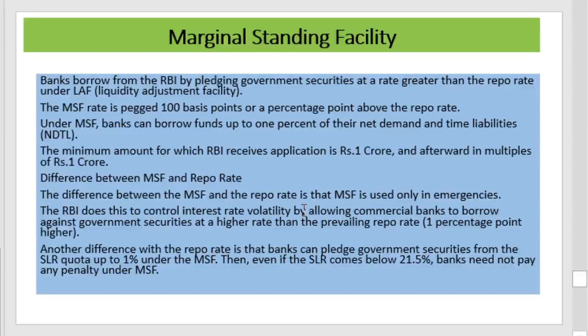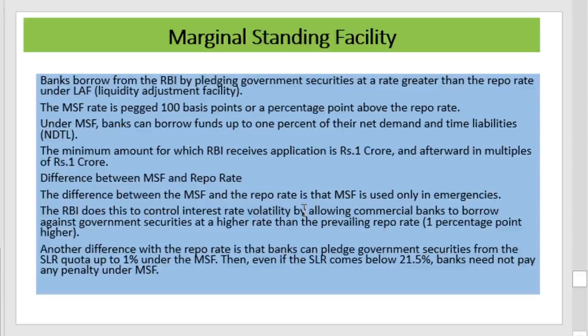The bank will get 1% of their net deposit and time liability as a loan from the Reserve Bank of India. The rate of interest will be higher than the repo rate. The MSF rate will be 100 basis points above the repo rate.